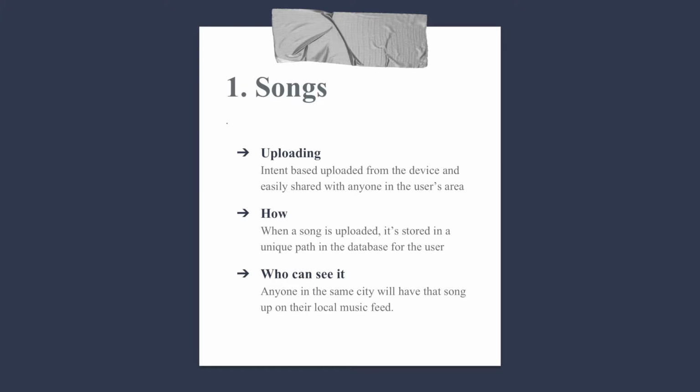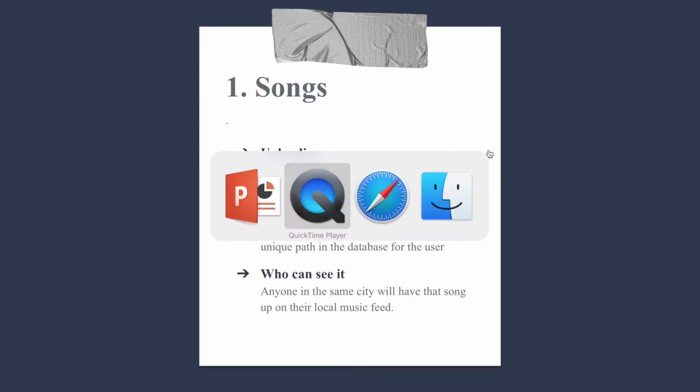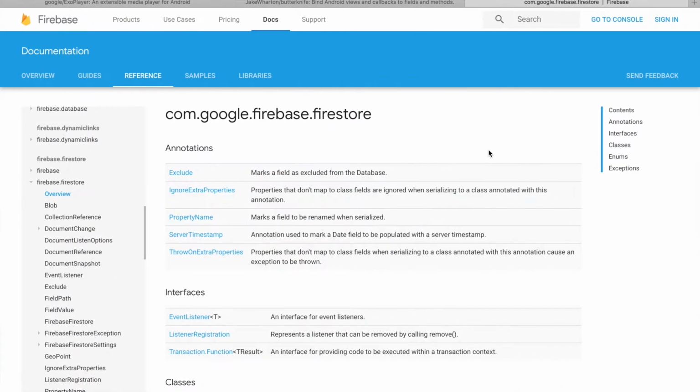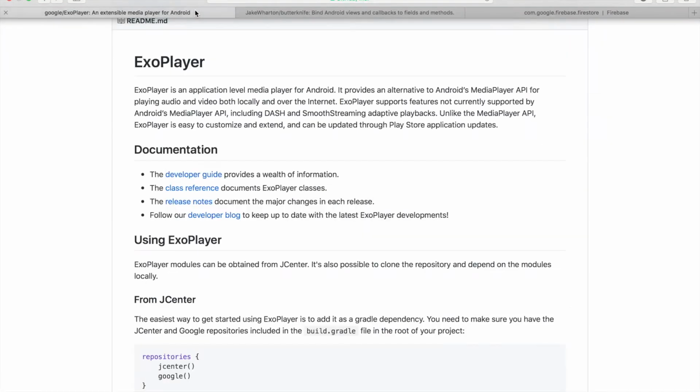That way, when you read it back in from the database to the app, you'll have a URL to stream to. And we achieved the streaming through a third-party player called Exoplayer. Exoplayer is a third-party media player that provides much better streaming for online content.